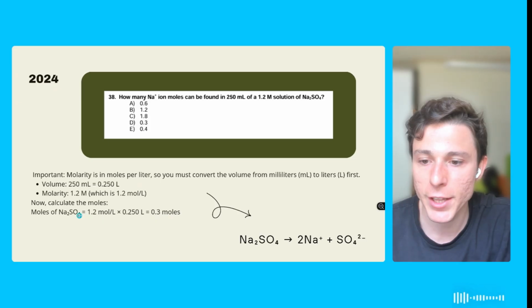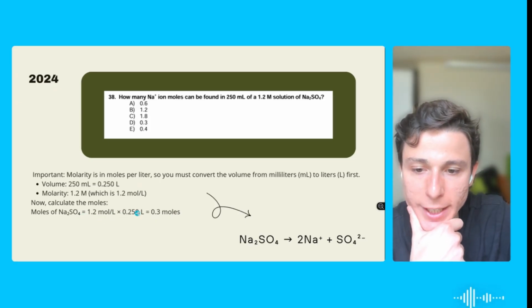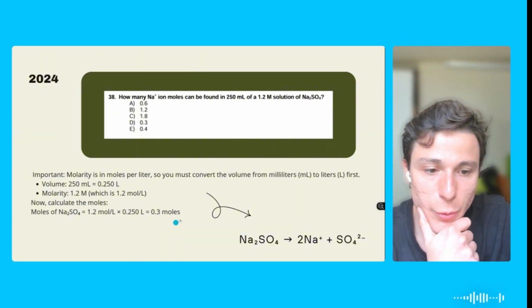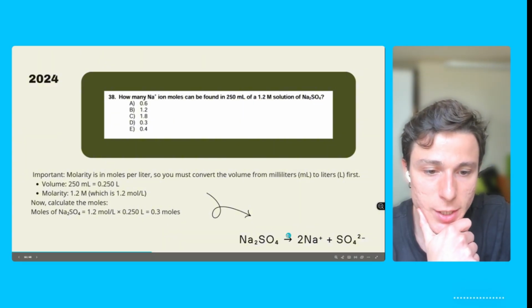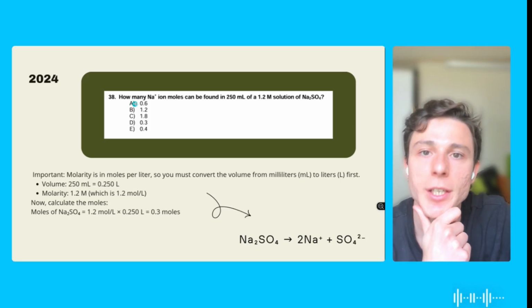Okay, we basically put it into that formula that we had before. So I'm multiplying here because it's almost like I moved the volume to the other side of the equation and I found this number of moles. This is not our answer. We're going to have to multiply by 2 because this is the dissociation formula. And by doing that, we're going to find the correct answer being 0.6.